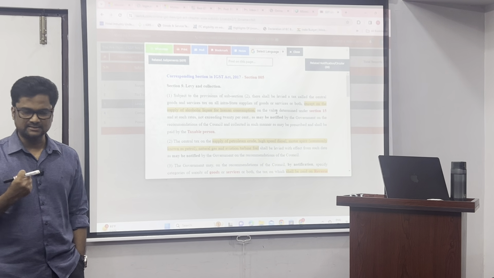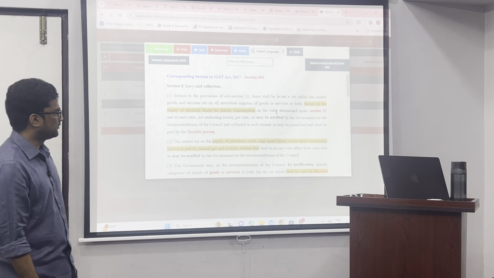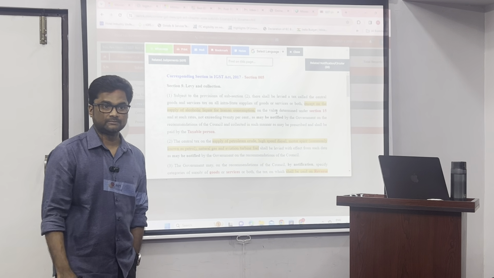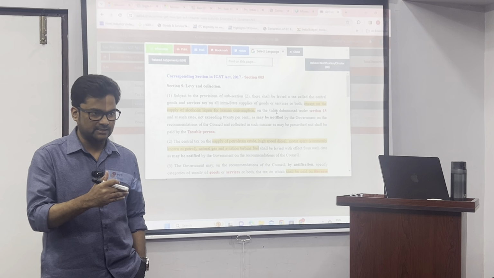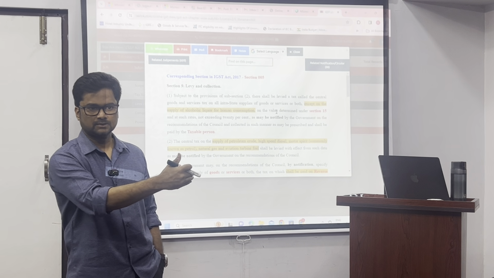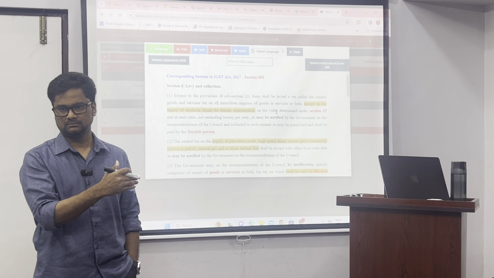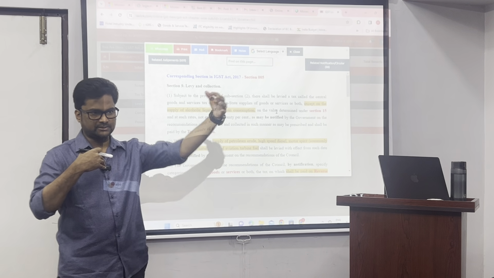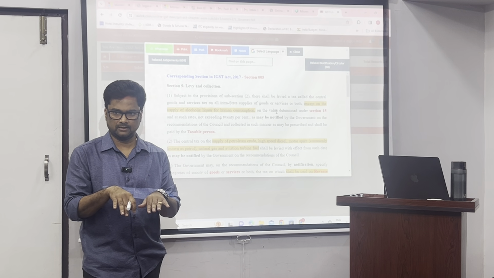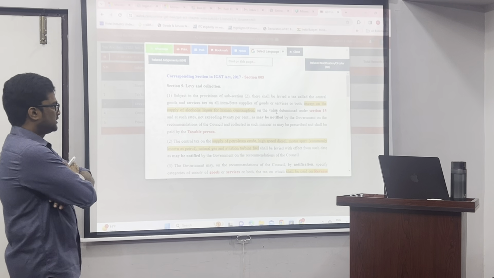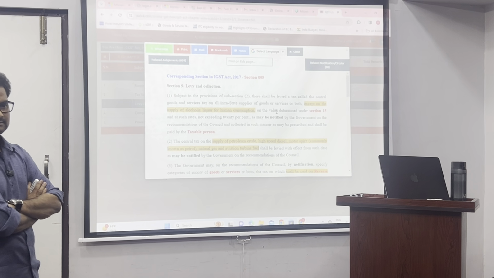But there should be a charging section, that is this section 9. Subject to the provisions of subsection 2. That means subsection 2 prevails over subsection 1. Between these two, subsection 2 is supreme. I am here subsection 1, but I am subject to subsection 2. Okay. Now, subject to the provisions of subsection 2, there shall be levied a tax.